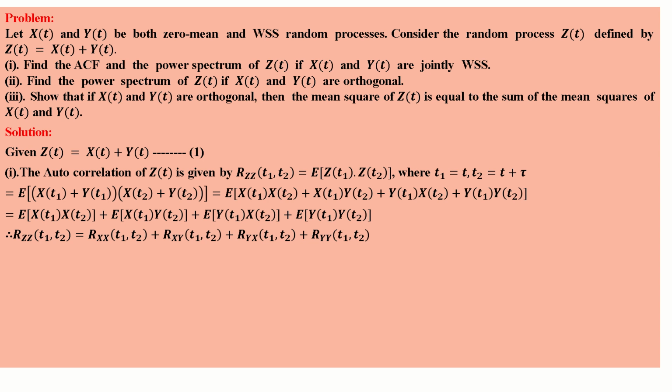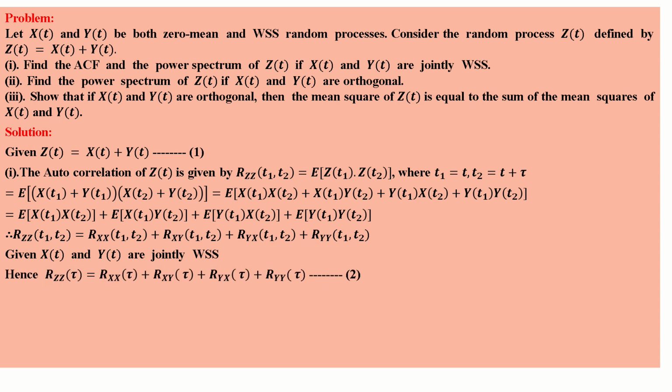Last one, expected value of y of t1 y of t2 is nothing but R yy t1 t2. Given x of t and y of t are jointly WSS, that means R z of tau is equal to R xx of tau plus R xy of tau plus R yx of tau plus R yy of tau. That is equation number 2.